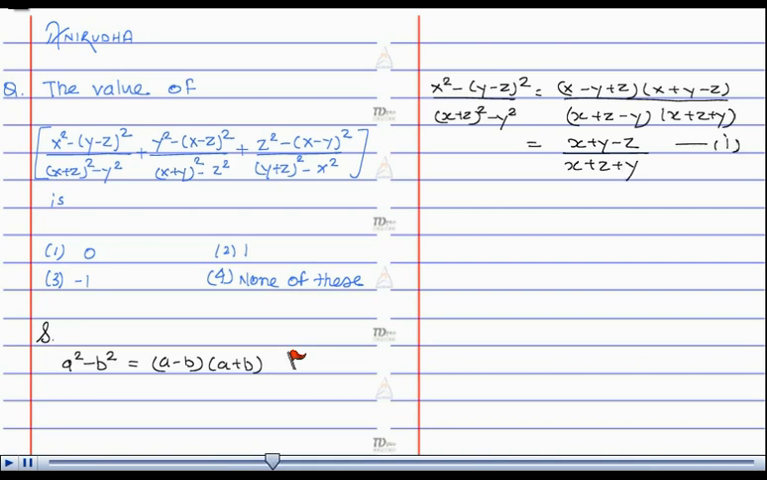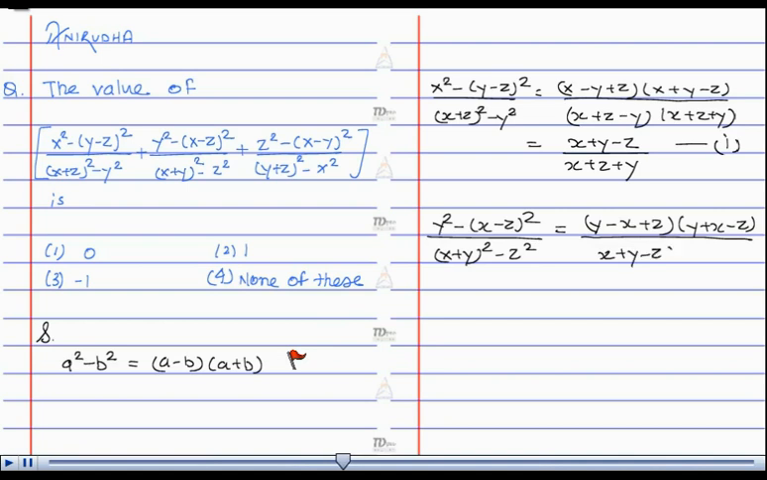Let this be equation 1. Second term is y square minus x minus z whole square upon x plus y whole square minus z square. This is equal to y minus x plus z into y plus x minus z divided by x plus y minus z into x plus y plus z, which is equal to y plus z minus x upon x plus y plus z. Let this be equation number 2.